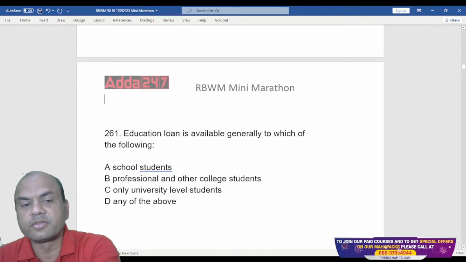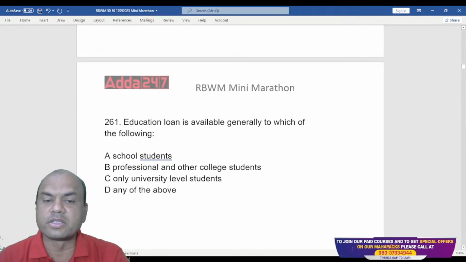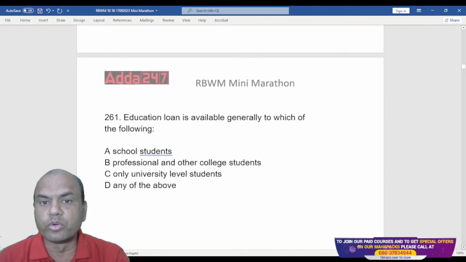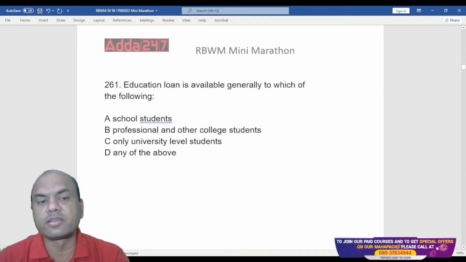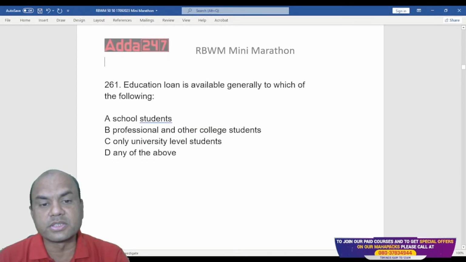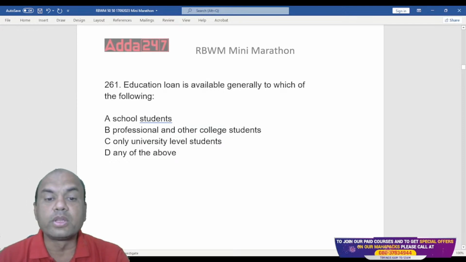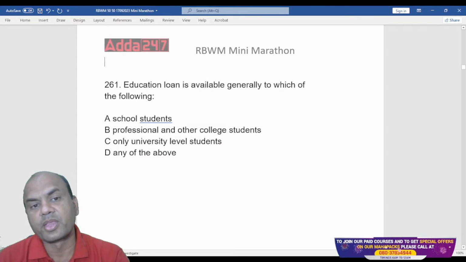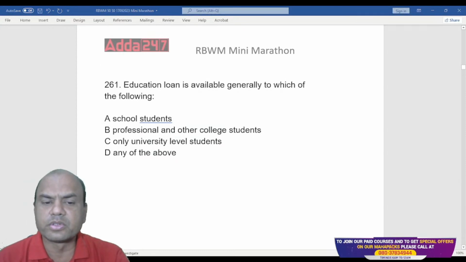Education loans are available generally to which of the following? So to whom are these education loans given? Mainly to school students, professional and other college students, only university level students, or any of the above. So education loans are given to whom? Are they given to school students also?